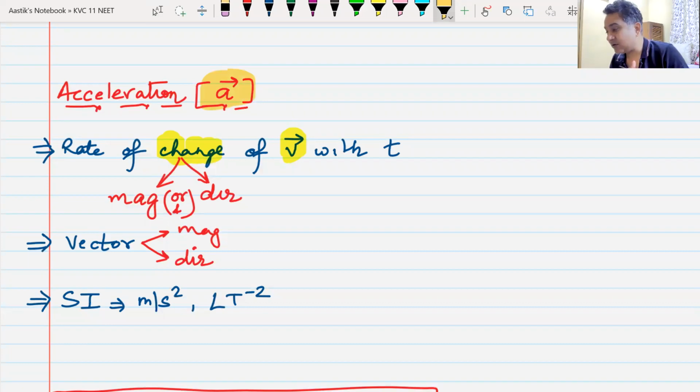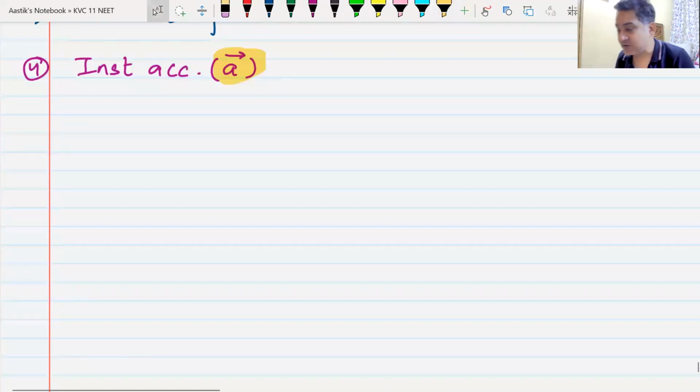That means whenever I am talking about acceleration, which acceleration are we normally talking about? I ask you, what is your acceleration? Which acceleration are you going to tell me? Uniform, non-uniform, average, or instantaneous? Instantaneous. Yes. Whenever I ask you your velocity, you always tell me your instantaneous velocity. Whenever I ask you speed, you always tell me your instantaneous speed. Whenever I ask you your acceleration, you always tell me your instantaneous acceleration.